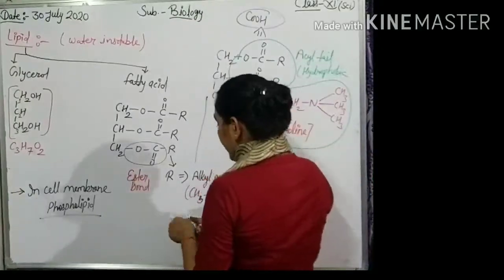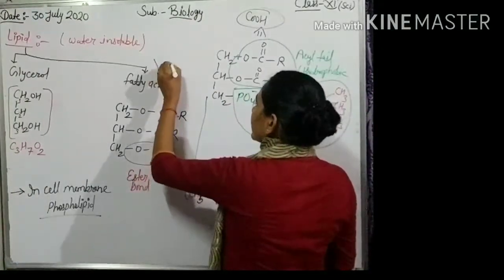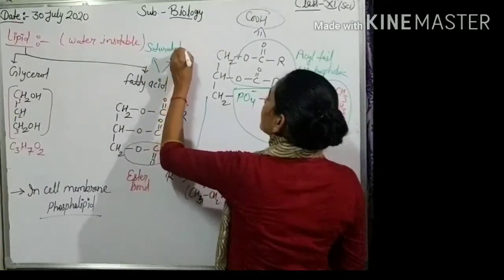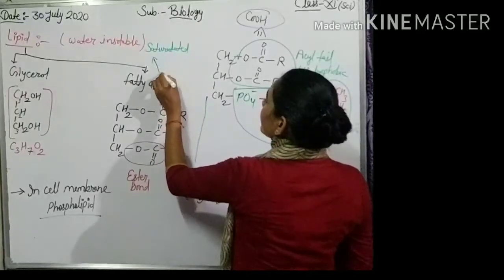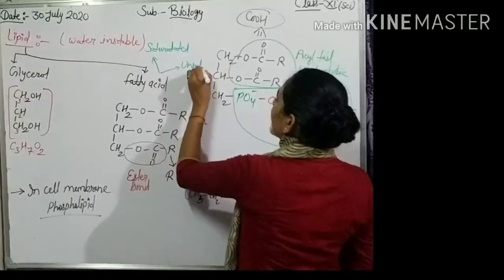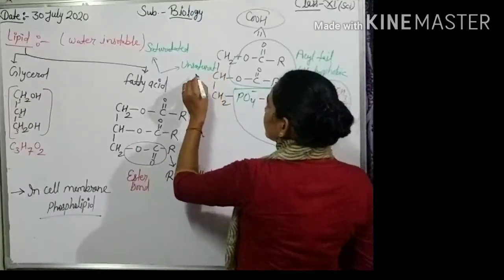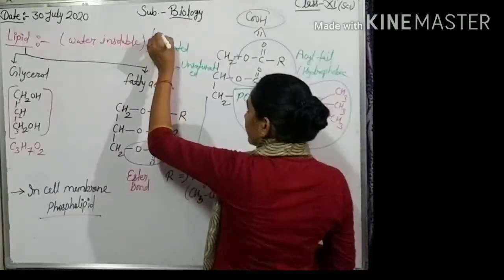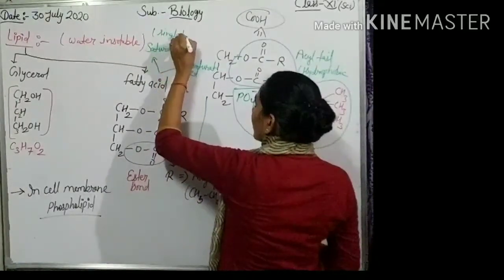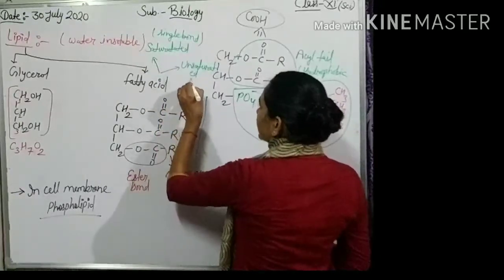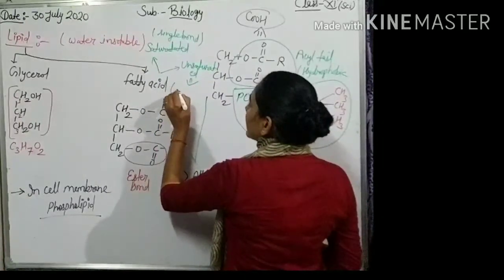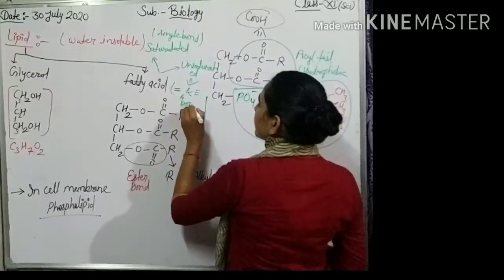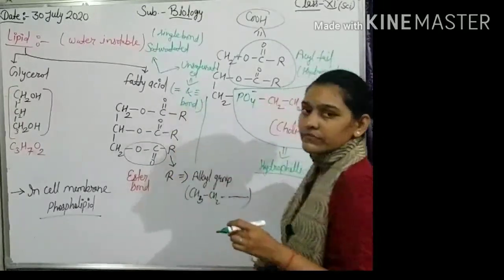As you know, fatty acids are of both types, saturated and unsaturated fatty acid. Saturated fatty acid has only single bonds, but unsaturated fatty acid has both double and triple bonds. Okay, students.